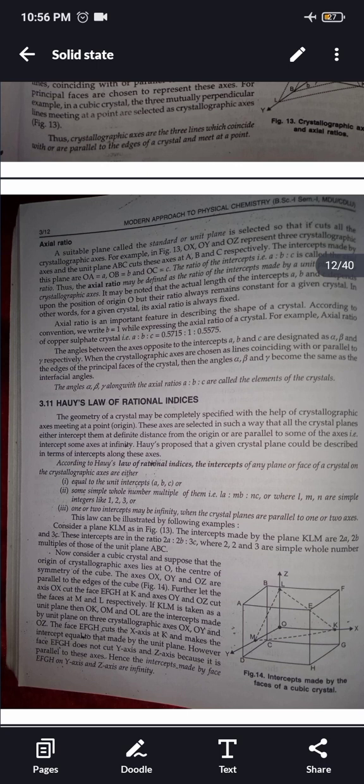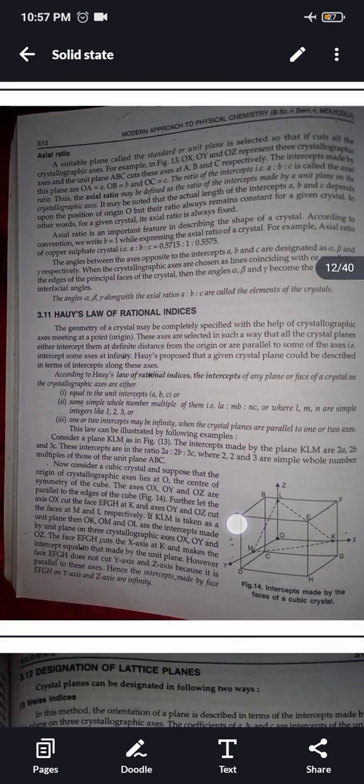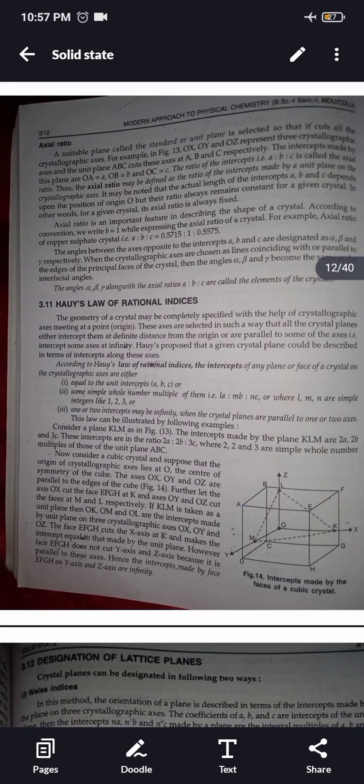Now consider a cubic crystal and suppose that the origin of the crystallographic axes lies at O, the center of symmetry of the cube. The axes OX, OY and OZ are parallel to the edges of the cube. Further, let the axis OX cut the face EFGH at K, and axes OY and OZ cut the faces at M and L respectively.